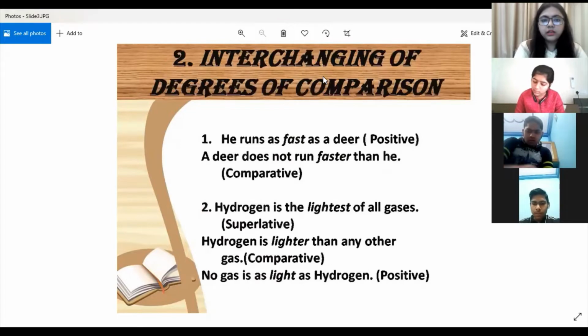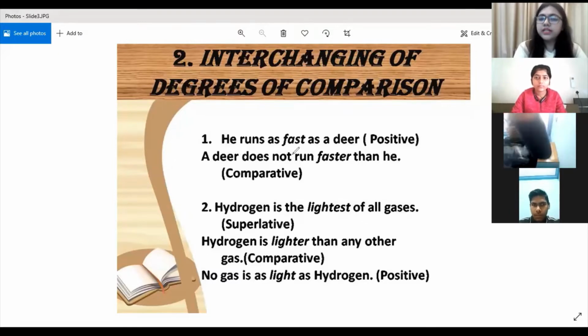Now, another kind of transformation is interchanging of degrees of comparison. This we have already done under adjectives, when we did adjectives in the very beginning. Still, I have taken this up again. So let us look at how we can transform the degree of comparison in a sentence.